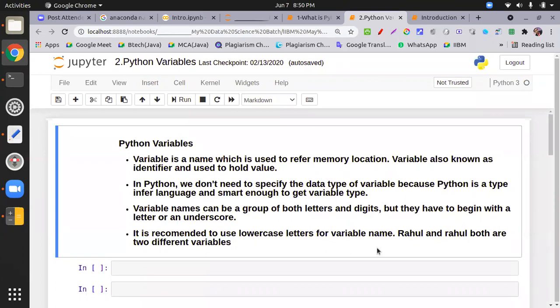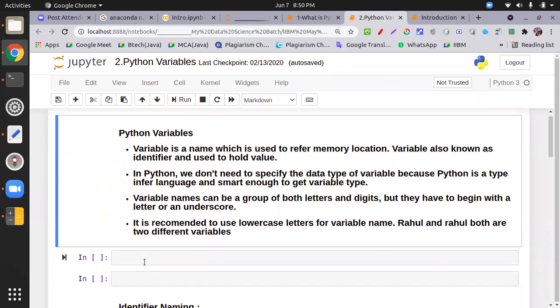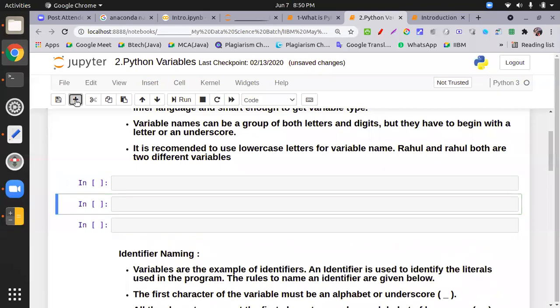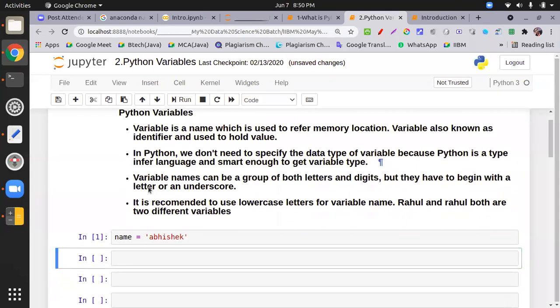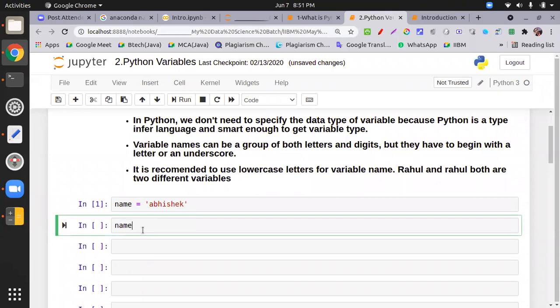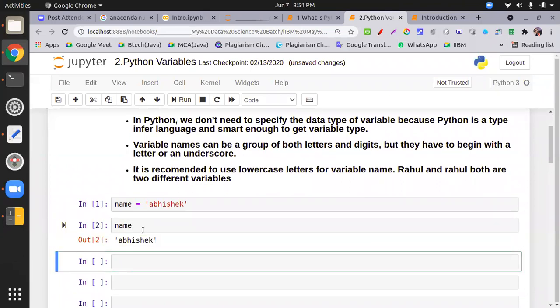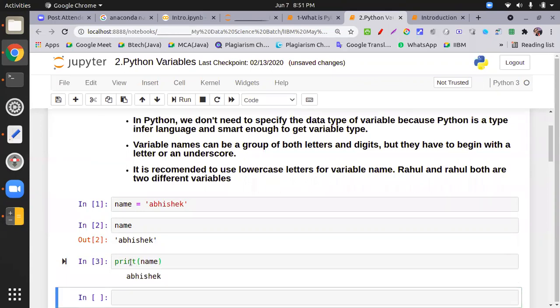So let's see the thing. If I want to start my name, add the name. Okay, and if you want to write directly without a print function, it will give you the data. And if you use a print function to print data, it will also give the data.